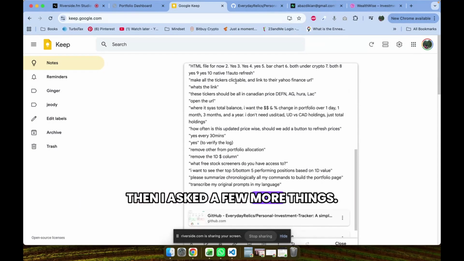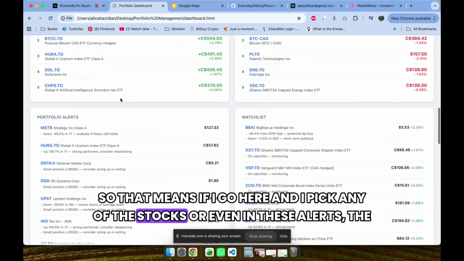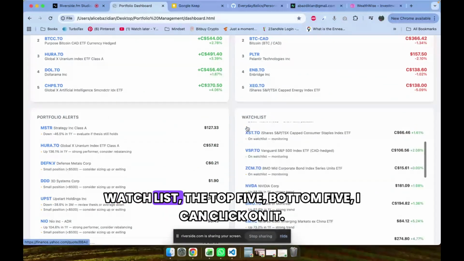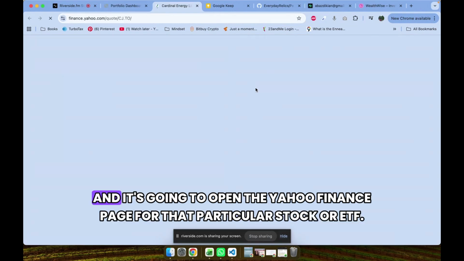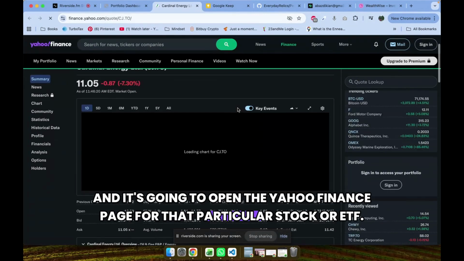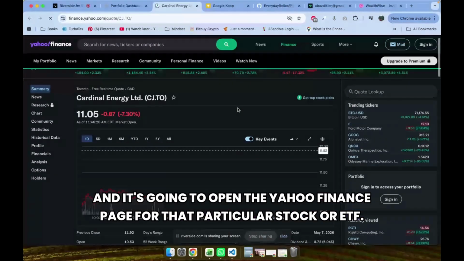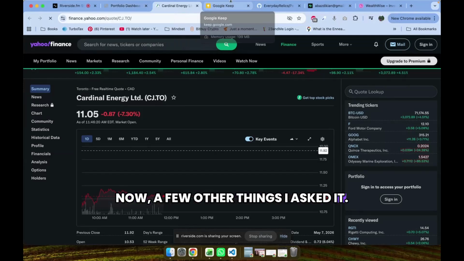Then I asked a few more things: make the tickers clickable. That means if I go here and I pick any of the stocks, or even in these alerts, the watch list, the top 5, bottom 5, I can click on it and it's going to open the Yahoo Finance page for that particular stock or ETF. Great.